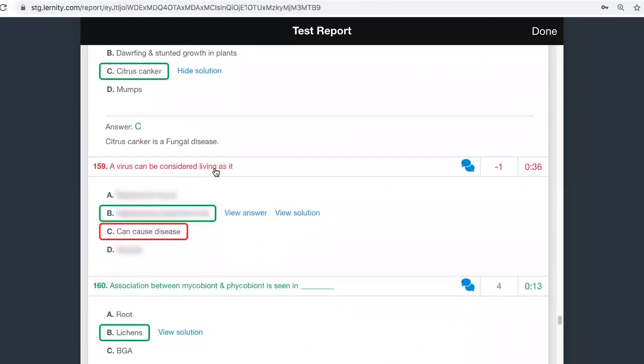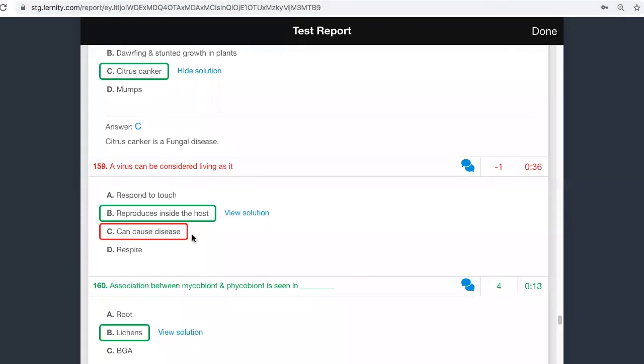A virus can be considered living as it is what? It is not because it is causing a disease. Even viroids will cause disease. Even prions will cause disease. Even chemicals when present in your body at abnormal levels can cause disease. Anything which is causing a disease, you cannot consider it as a living organism.